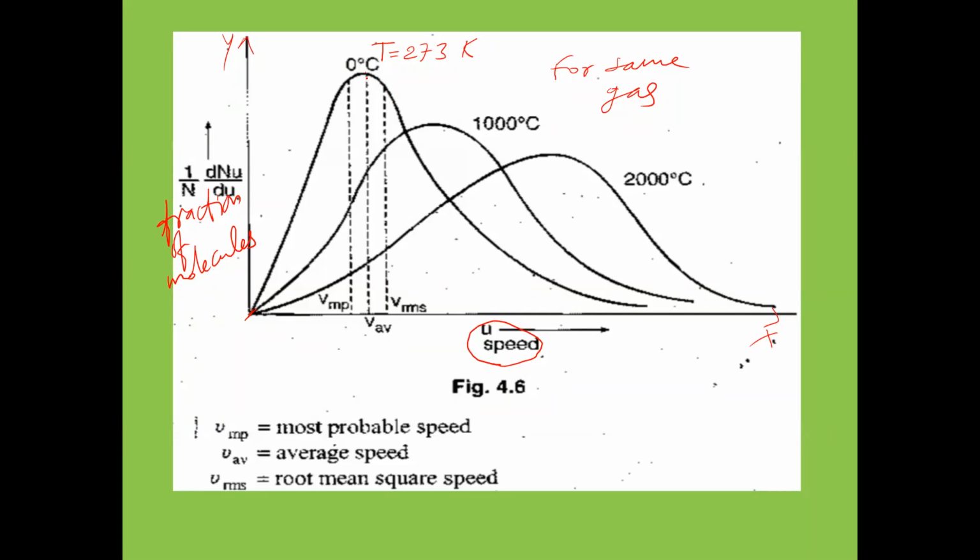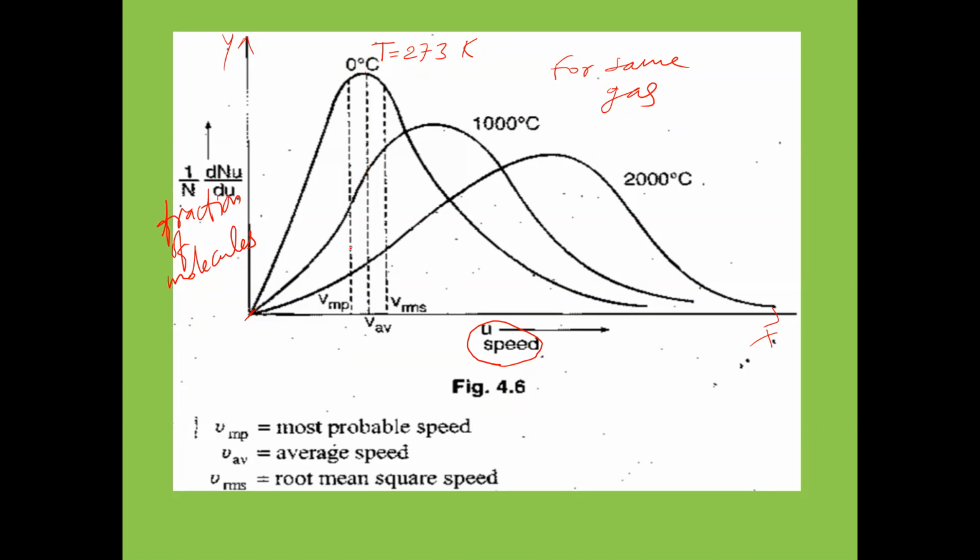Also the height of the curve decreased. Here the height of the curve is more, here the height of the curve is less. That means the peak of the curve is flattened at higher temperature. When you increase the gas temperature from 1000 degrees Celsius to 2000 degrees Celsius, the peak is flattened still more. So when temperature increases, the peak of the curve gets flattened. It is for the same gas, but at different temperatures.